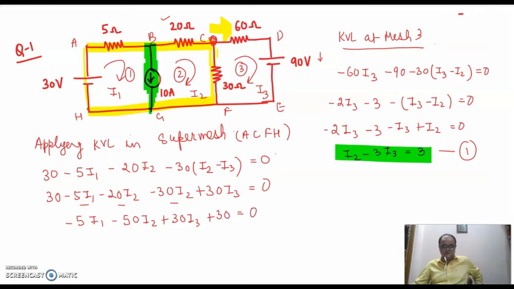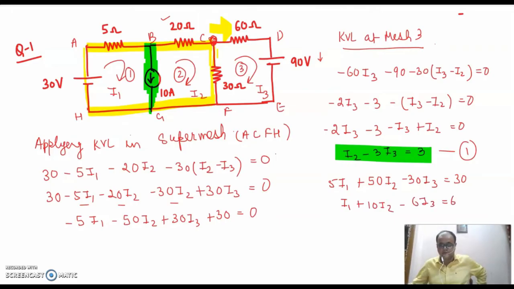So this equation will be 5I1 plus 50I2 minus 30I3 is equal to 30. If I divide it by 5, this will be I1 plus 10I2 minus 6I3 is equal to 6. So this happens to be your second equation, right?